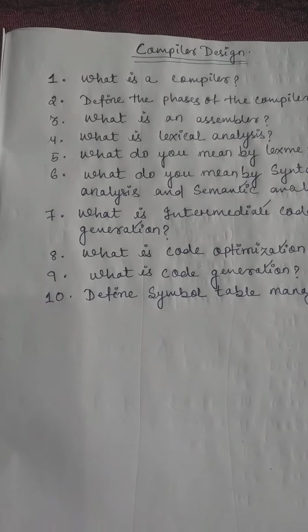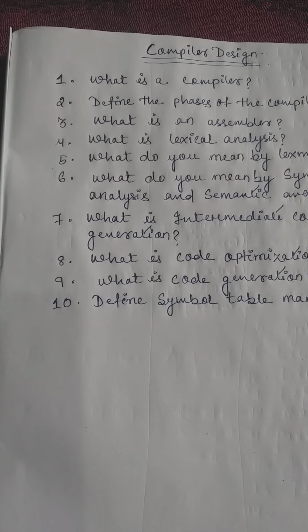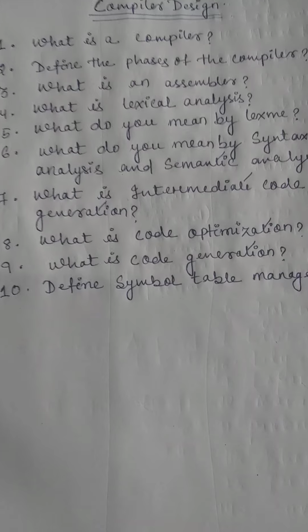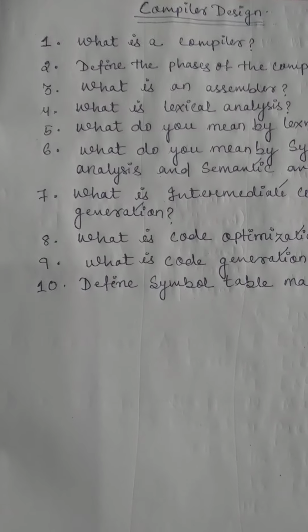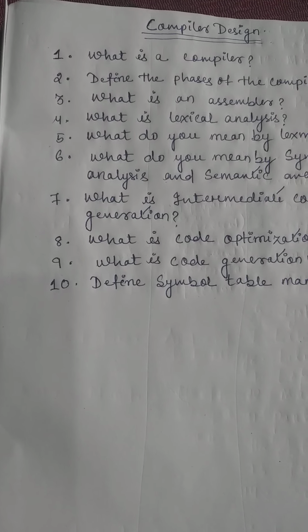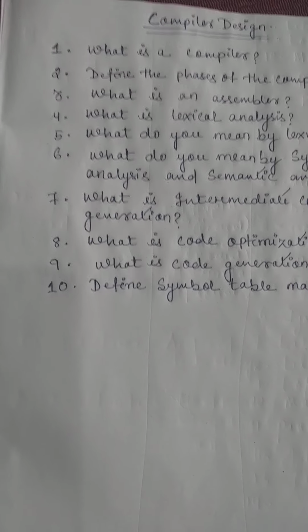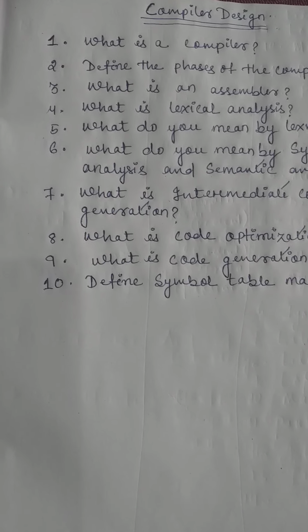What happens in the intermediate code generation? It is the fourth phase of the compiler. Secondly, it gets the input from the semantic analysis. Since the semantic analysis is the third phase of the compiler, whatever output the semantic analysis produces becomes the input of the intermediate code generation.